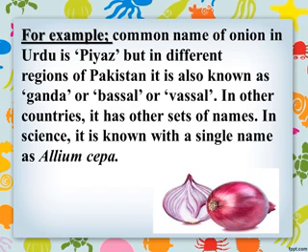For example, the common name of onion in Urdu is piyaz, but in different regions of Pakistan it is also known as ganda or basal or wasal. In other countries, it has other sets of names. In science, it is known with a single scientific name, Allium cepa.